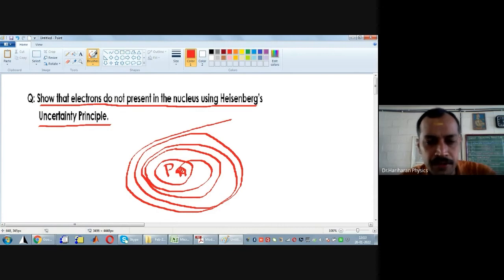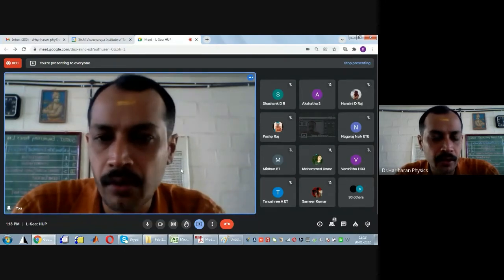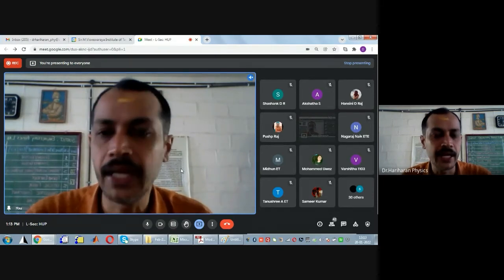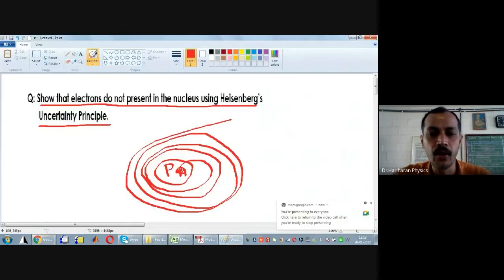So if an electron happens to be inside a nucleus, what will happen? You have proton and electron. The proton is positively charged and the electron is negatively charged. If they come in close contact with each other, what will happen? It will lead to mass destruction or annihilation of matter, or destruction of atoms. But you see that in the whole universe, the atoms are stable. If atoms are stable, the whole universe is also stable.